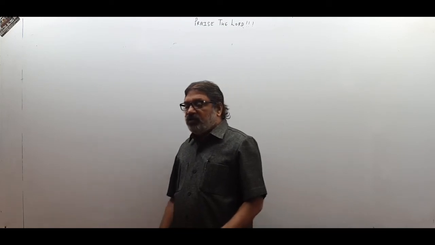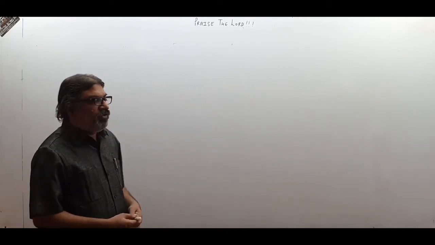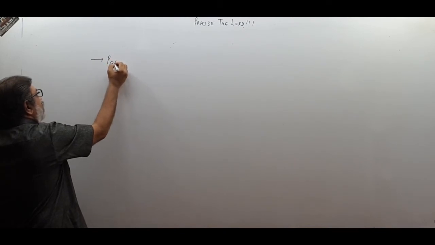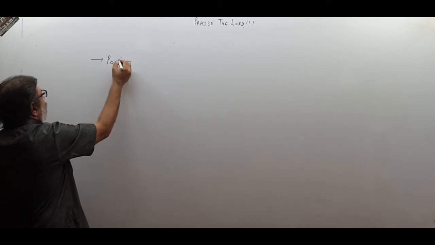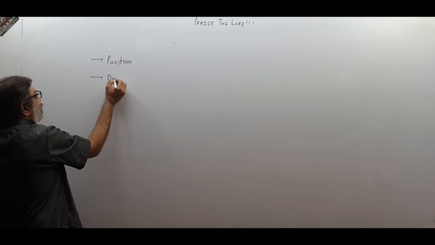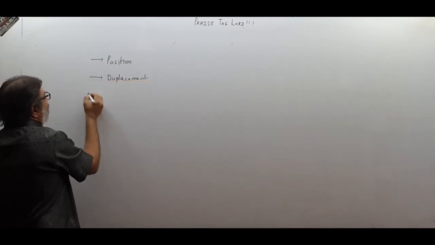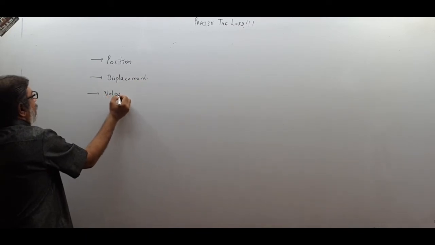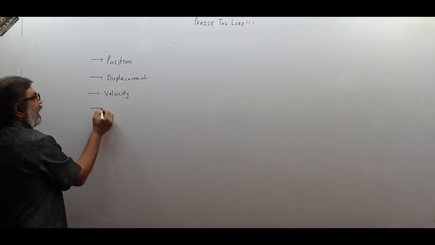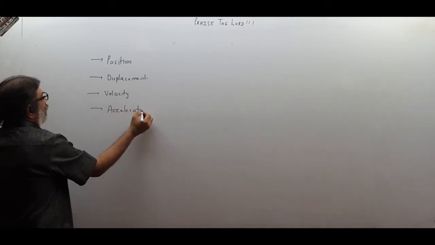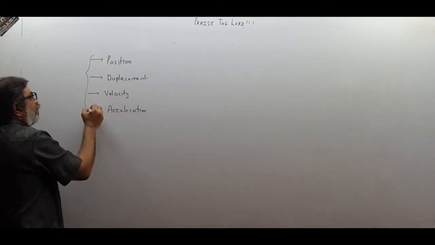When I say I want to describe motion of a body, I should have information about so many things. Its position, its displacement, its velocity, and its acceleration. So, if I have an idea of these four things about a body,